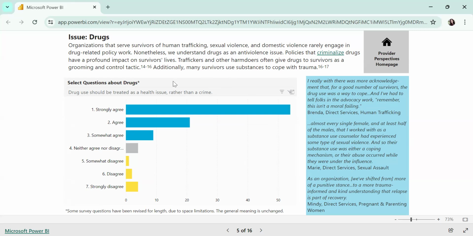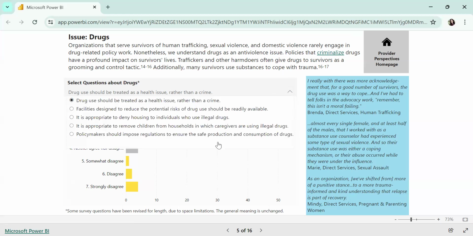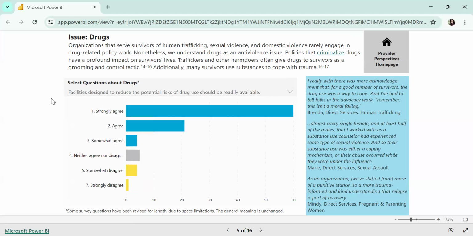So looking at the bottom left here, for all of those policy areas, we asked providers a series of agree-disagree questions, and we provided the data for those here. So right now you can see drug use should be treated as a health issue rather than a crime. And below that, the agree-disagree breakdown among participants. If you'd like to look at the other questions, you can click on this arrow here, and you'll get a drop-down menu with all of the other questions. So let's take a look at the next one. Facilities designed to reduce the potential risks of drug use should be readily available. Click that, and now the agree-disagree range for that question pops up.